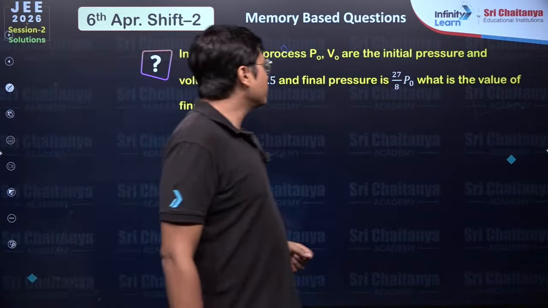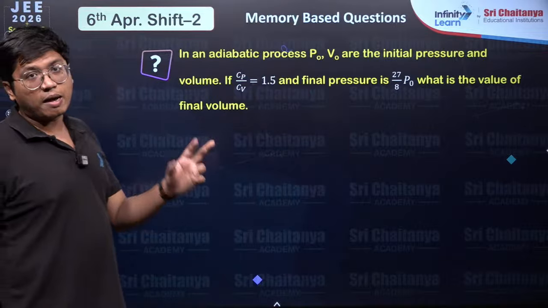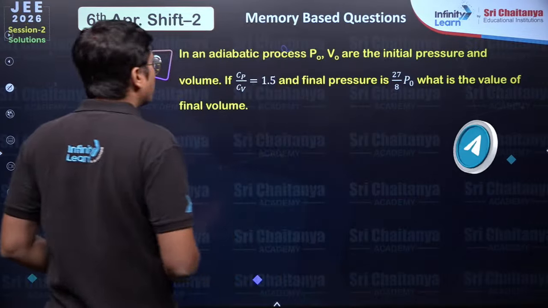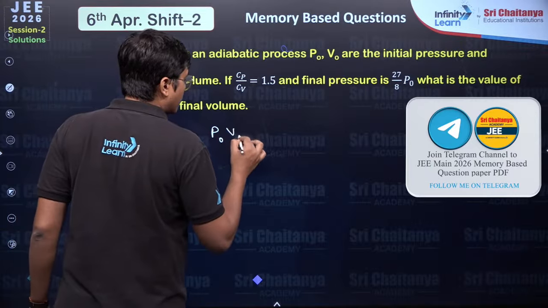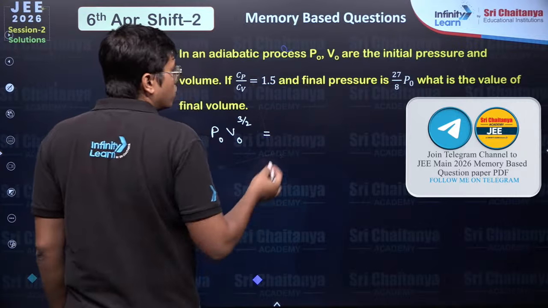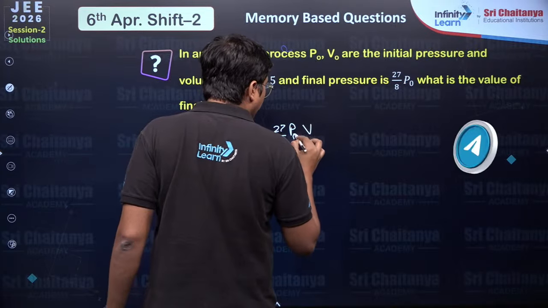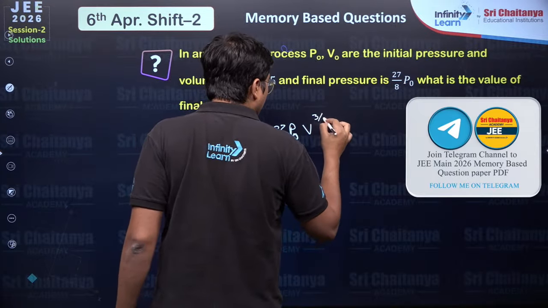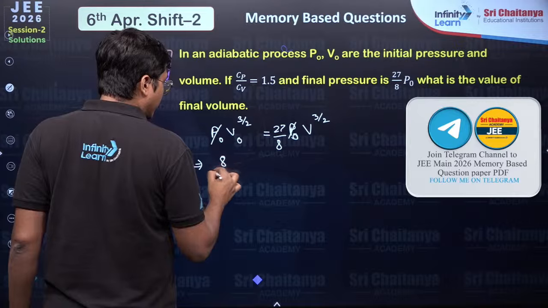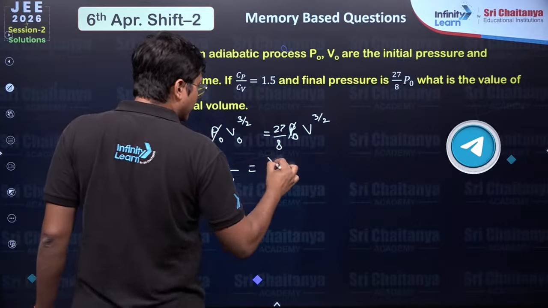It says in an adiabatic process, P0, V0 are the initial pressure and volume. Cp by Cv, so gamma is 1.5. Final pressure is this. What is the value of the final volume? So I know P0, V0 to the power 1.5, which is 3 by 2, is equal to the new pressure. New pressure is 27 by 8 P0 into V to the power 3 by 2. Take the P0s out. Send it over to the other side. 8 by 27, that is V over V0